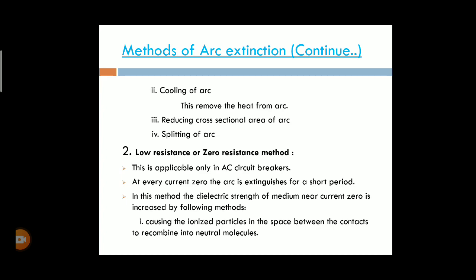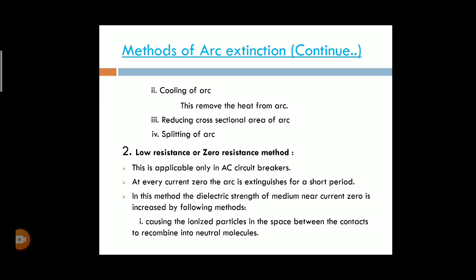The resistance of the arc increases by the following methods. This is applicable only in AC circuit breakers. At every current zero, the arc is extinguished for a short period.